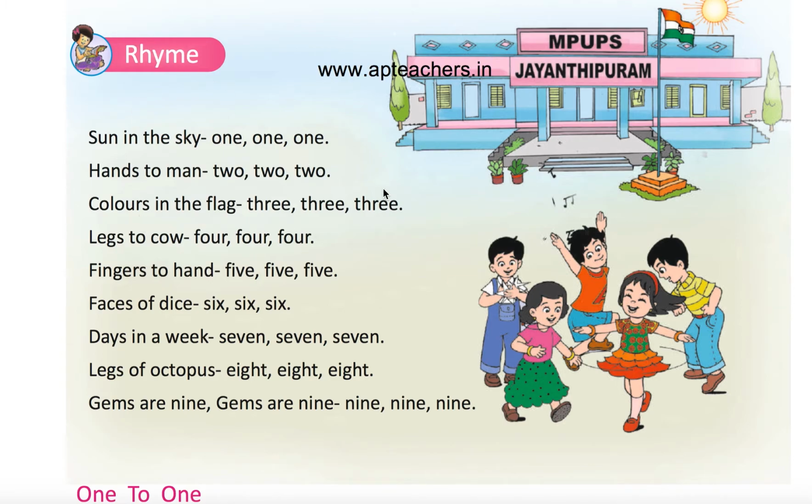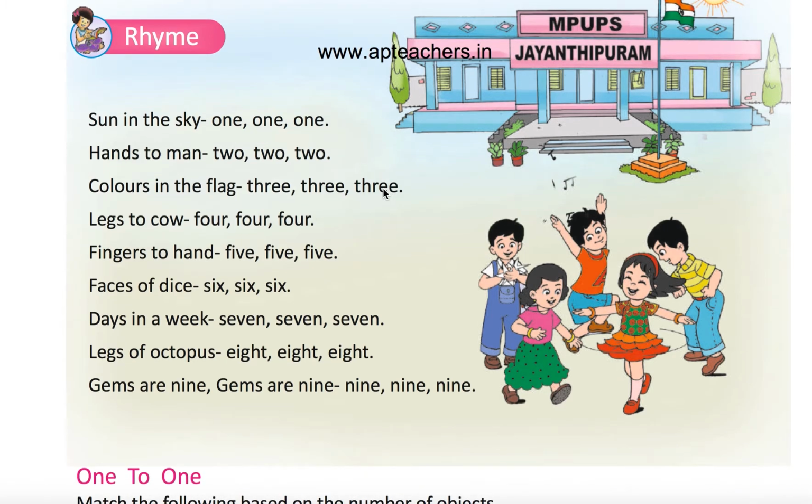Okay, let's see the rhyme. Sun in the sky 1 1 1, hands to man 2 2 2, colors in the flag 3 3 3, legs to cow 4 4 4, fingers to hand 5 5 5, faces of dice 6 6 6, days in a week 7 7 7, legs of octopus 8 8 8, gems are 9 9 9 9. So this is the song.